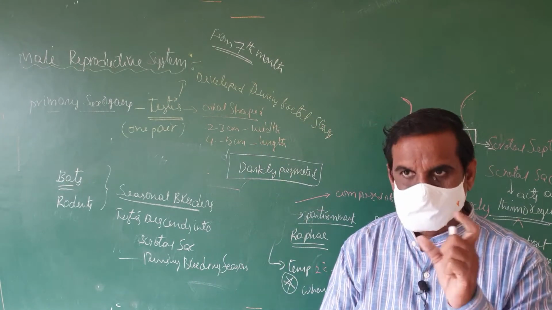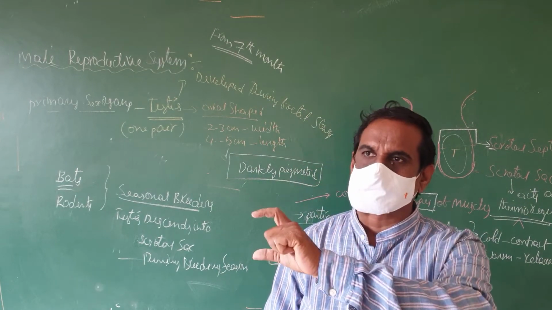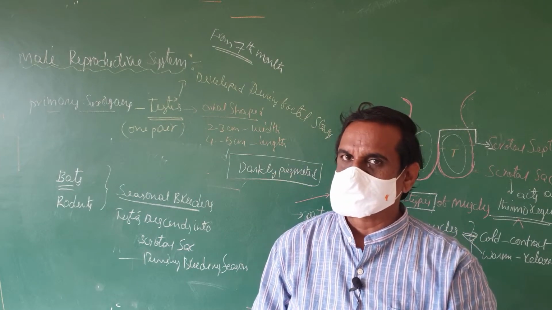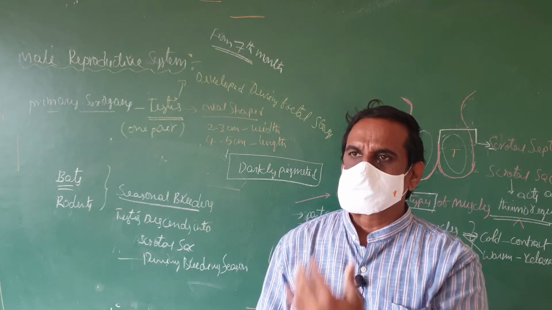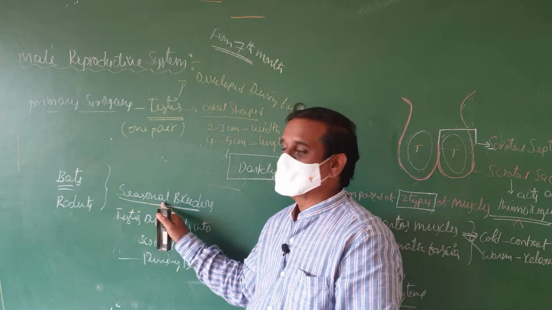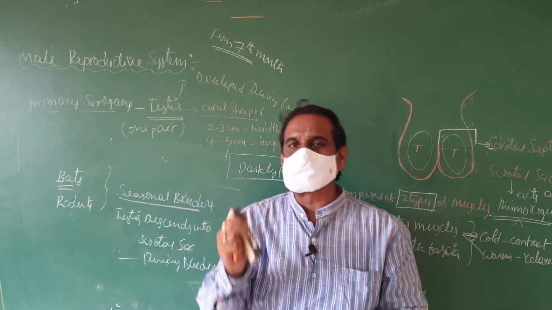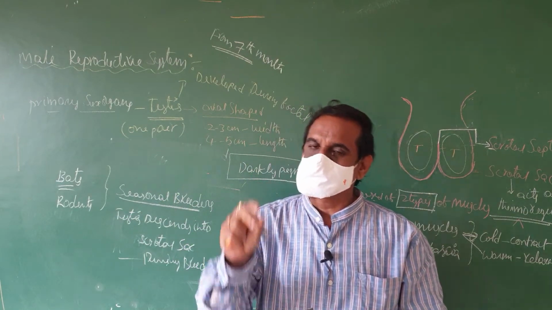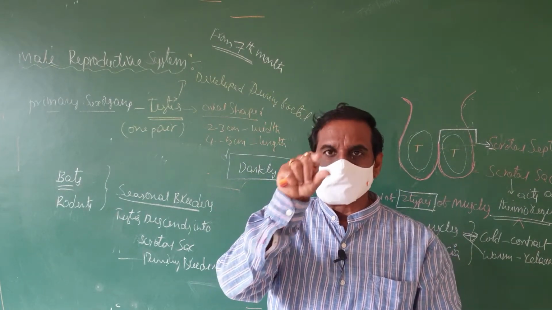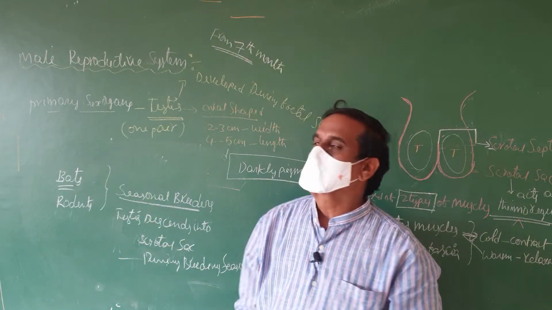This is one point. In human beings, we have discussed that testis formation starts in the abdominal cavity when the fetus is in its embryonic life. At the time of birth, they descend into the scrotal sac. But bats and rodents are seasonal breeders. During the breeding season only, the testis descends into the scrotal sac. In human beings, at the time of birth, they descend into the scrotal sac. But in some seasonal breeders, the testis descends into the scrotal sac during the breeding season.